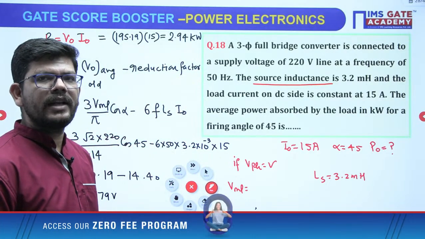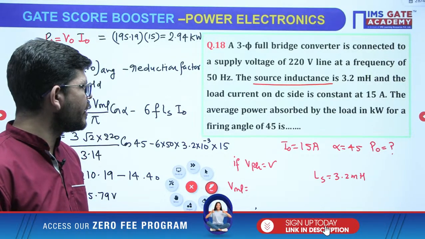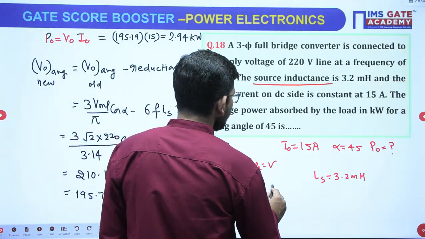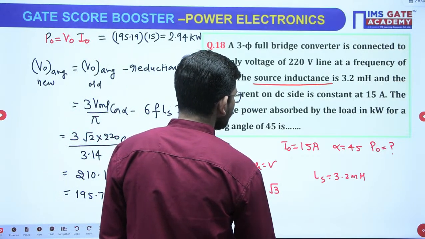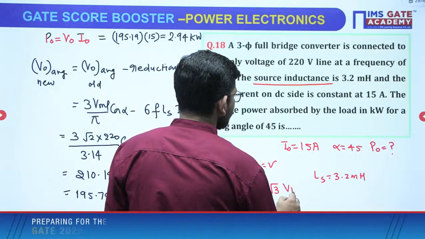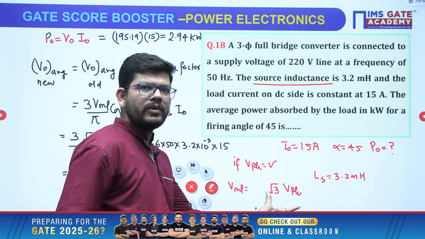You will multiply root 3 into the phase voltage, correct? Then you will get the line voltage.